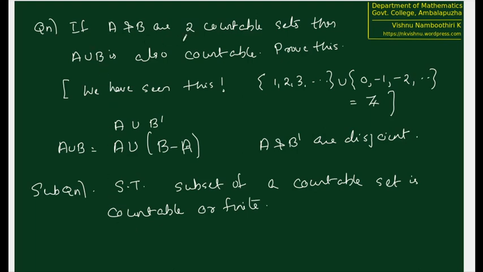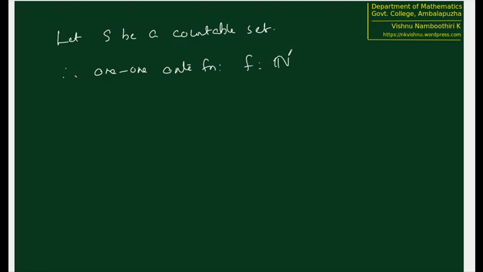For establishing the main thing, what is the main question? The union of two countable sets is also countable. That's the main question. But to prove that, before that, we will try to see that a subset of a countable set is always countable or finite. Okay, let S be a countable set. So there exists a 1-1 onto function F from natural numbers to S, that is given.